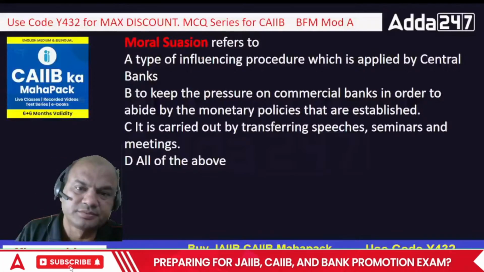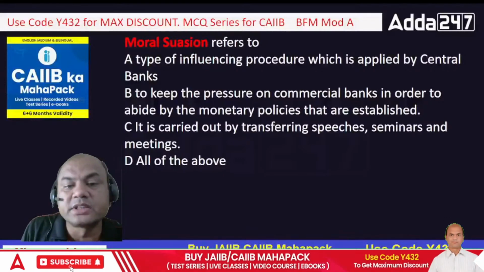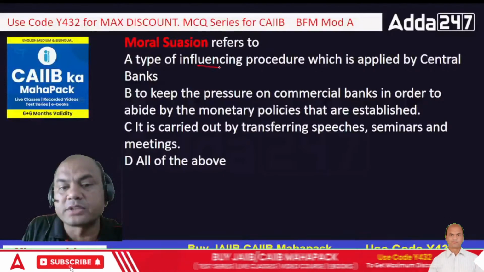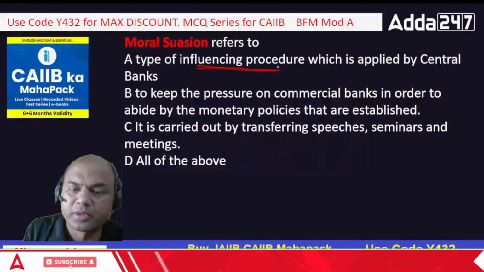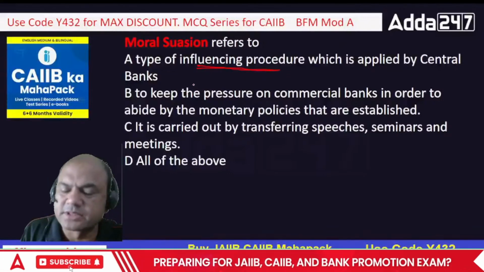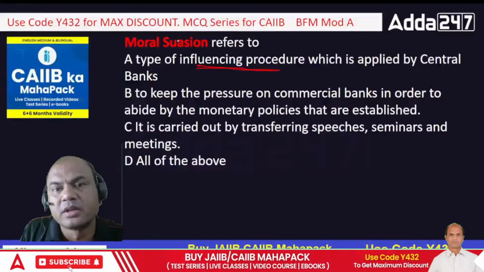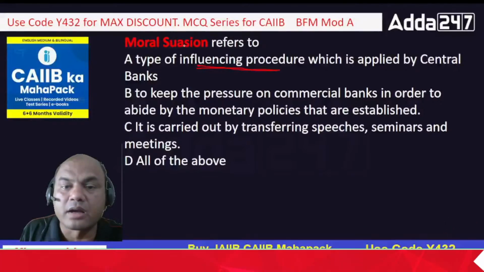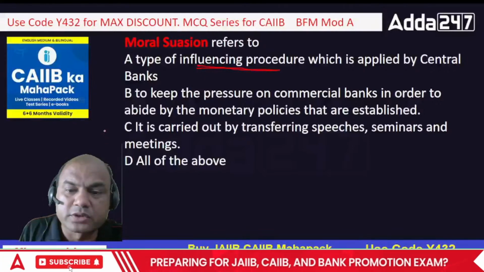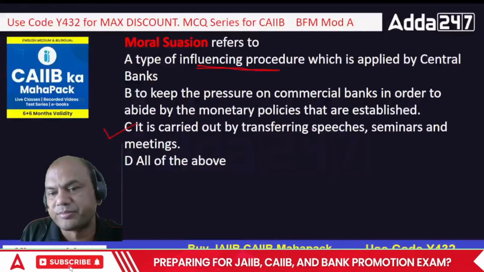What do you say, guys? Type of influencing procedure. RBI tries to influence the banks, means through seminars. Here, always remember, moral suasion is never an immediate written document. It is always through seminars and speeches.